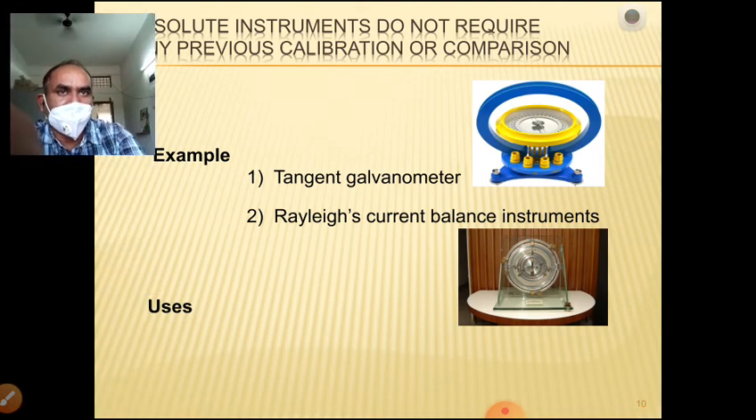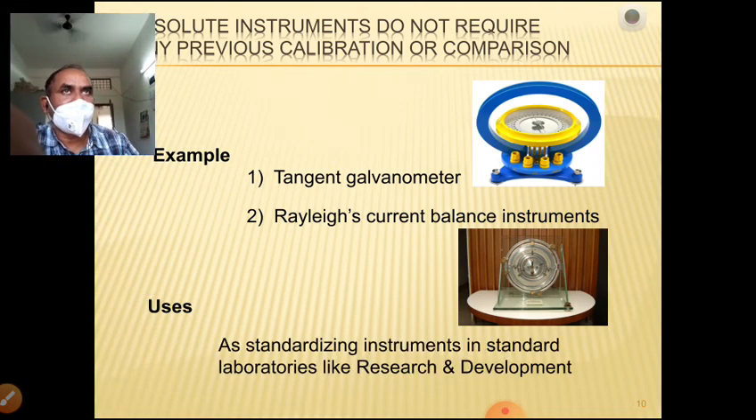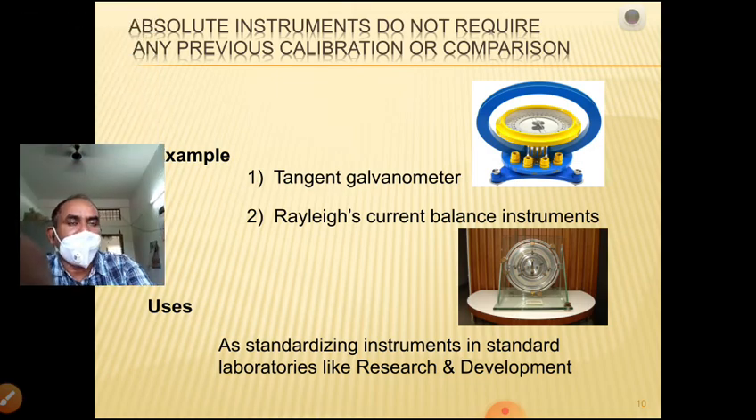Now, where are we going to use them? These accurate instruments are very costly. They are used for standardizing instruments in standard laboratories, like research and development and military, where we require accurate readings. Then we can opt for this type of instrument.